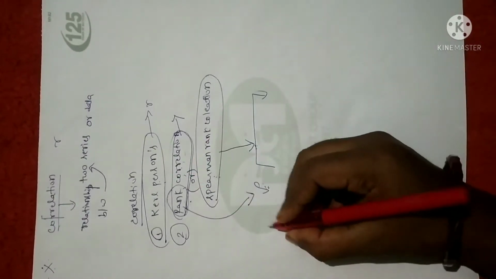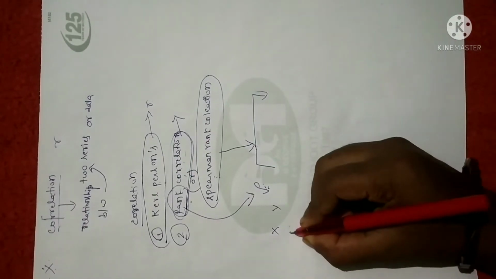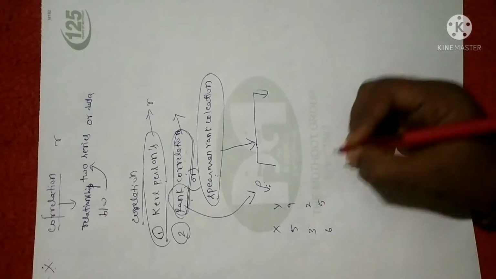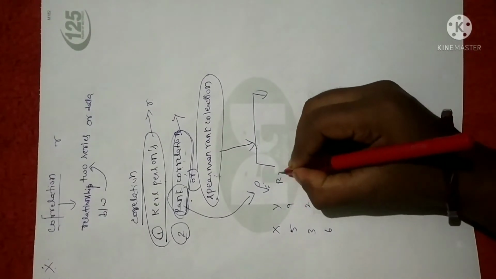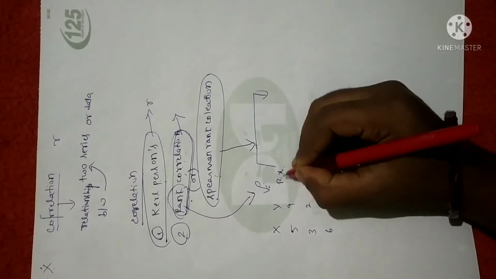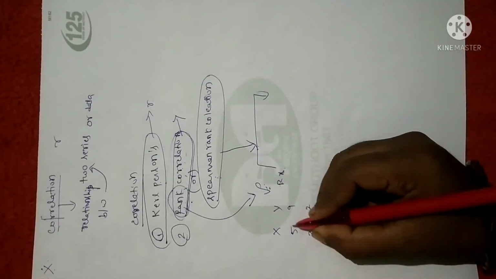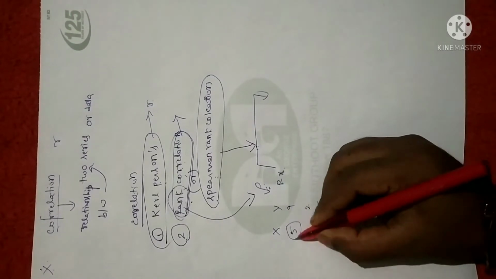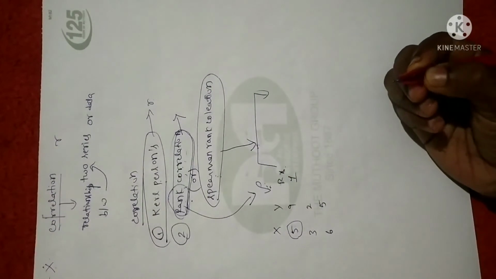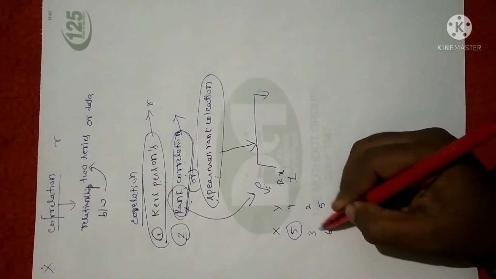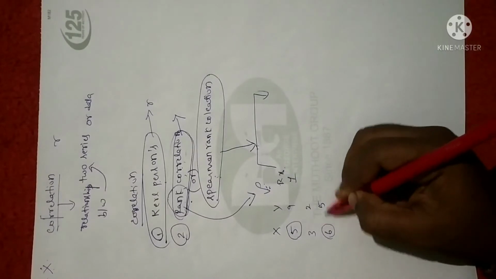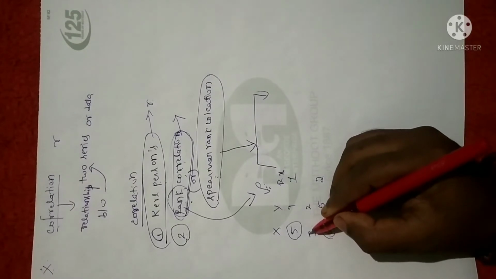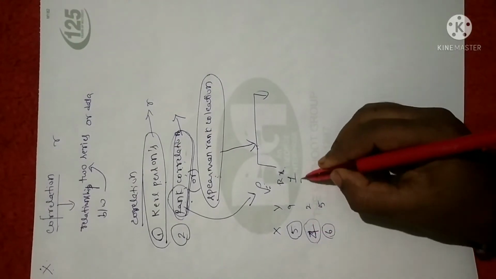Rank, in the sense, I'll just give you one example. Suppose X and Y data is given, like 5, 3, 6, and so on. The rank scored by X is represented by Rx. Now we are going to allocate the rank for the variable X. The highest number here is 5, so this will be considered the first rank and you assign 1. Next, we check for the next highest number, which is 6, so we assign it the second rank. Next, 3 is the least number. Anyhow, let me make it 4. So 4 is the next least number, so it is the third rank.